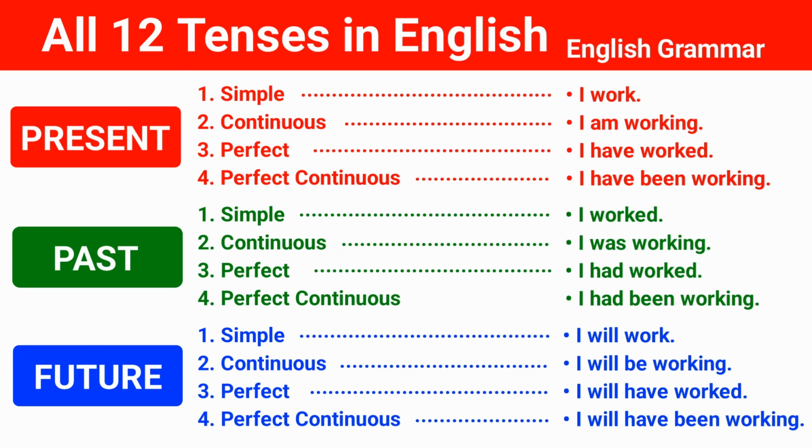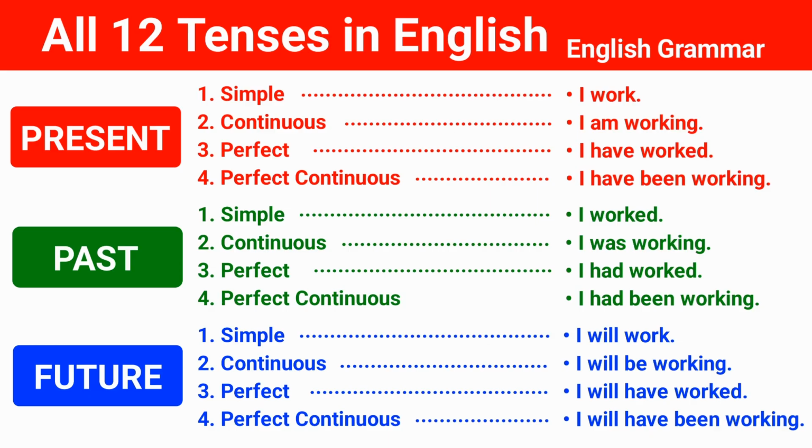We use three primary tenses in English: present, past, and future. The simple present describes habits or regular actions, for example, I work, or I work every day. The present continuous describes actions happening right now, for example, I am working, or I am working now.